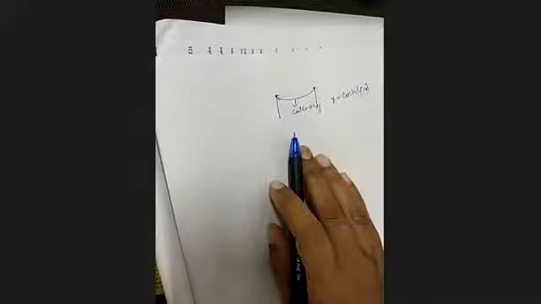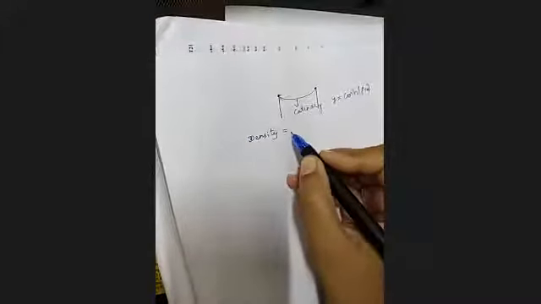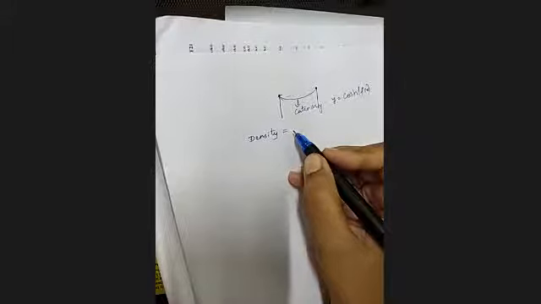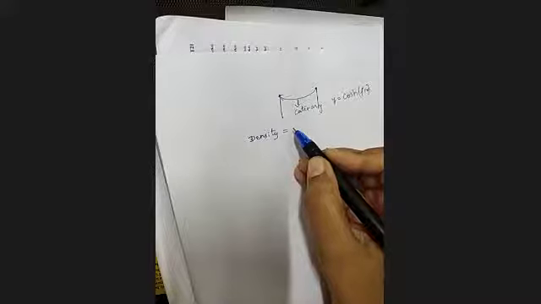Now, to prove this, we'll take two concepts from physics. First, density. Density is defined as mass per unit volume.